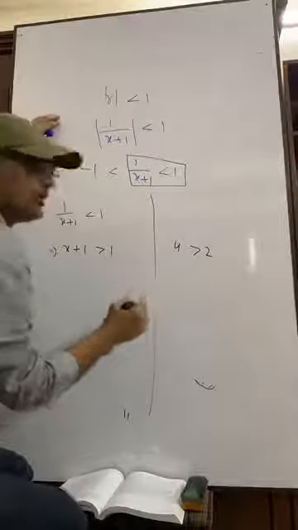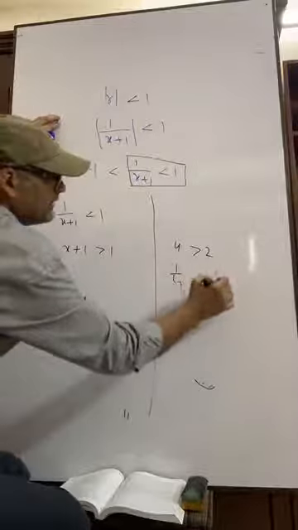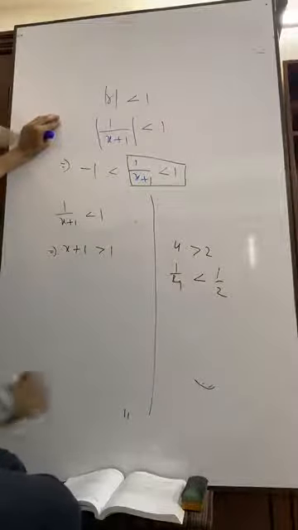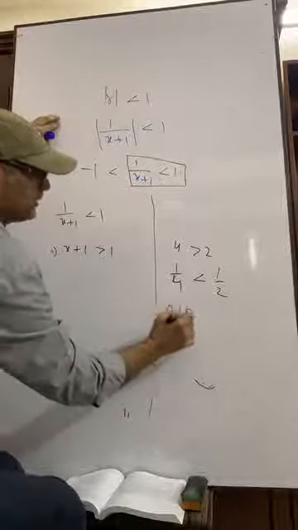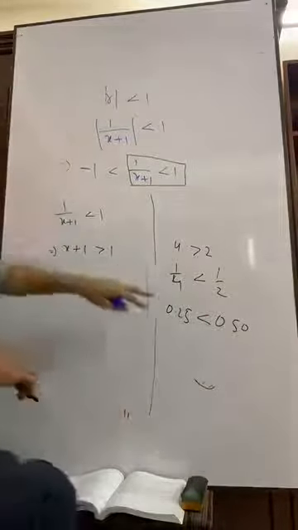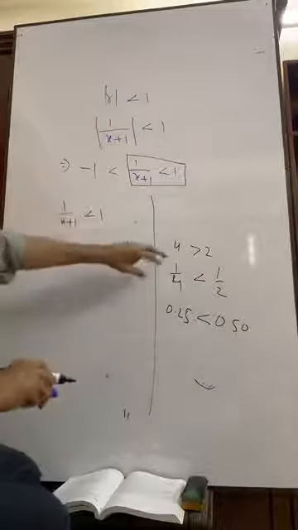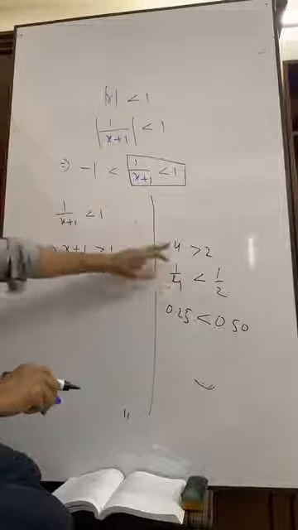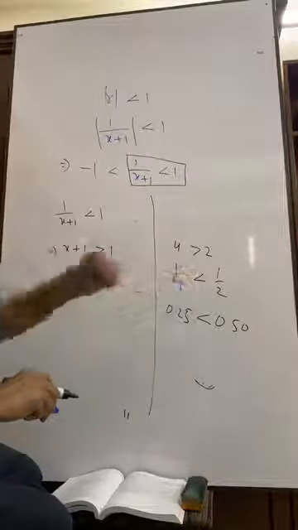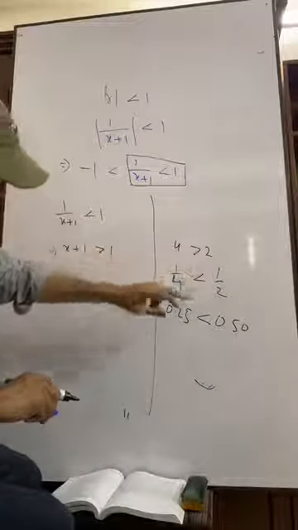If we inverse it, that is 1 by 4, 1 by 4 means 0.25, and half means 0.50. You see, 0.25 is less than 0.50. So if we go for invertendo, that is inversing, then the sign of inequality must be changed.